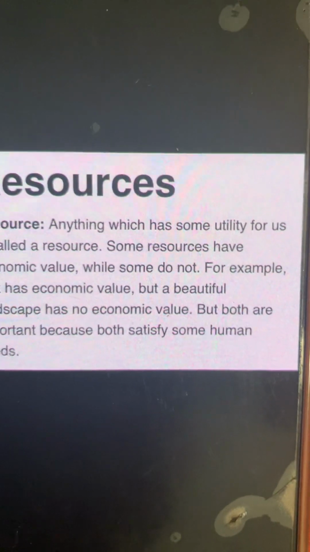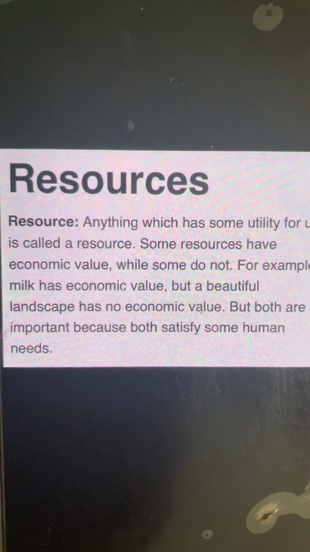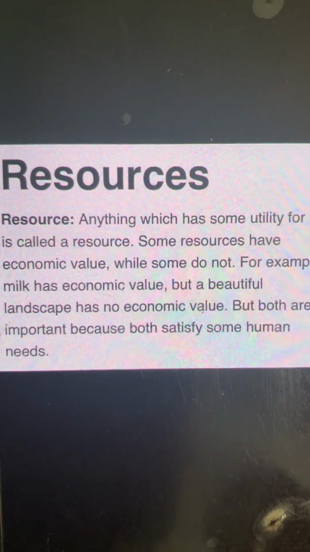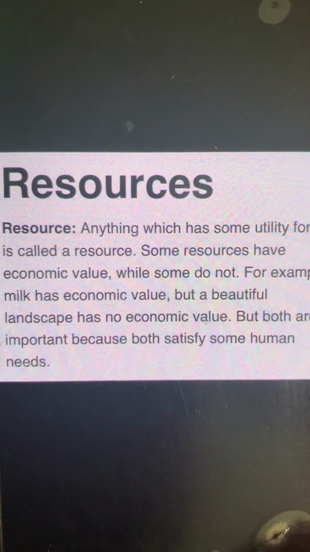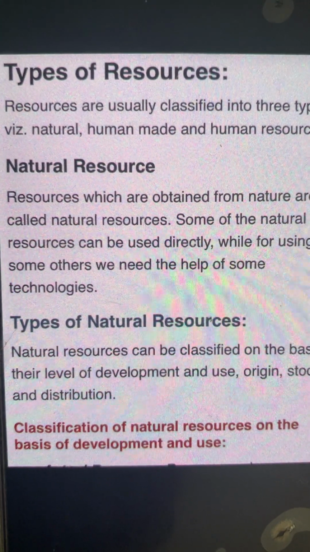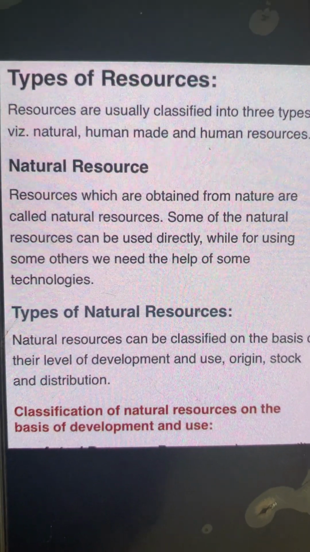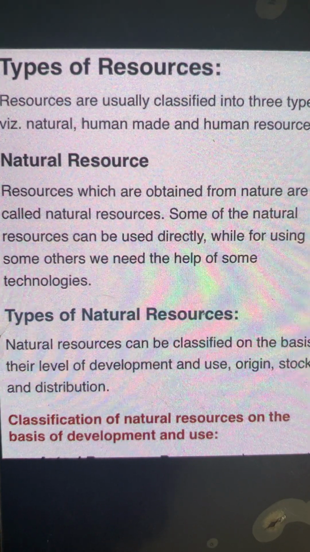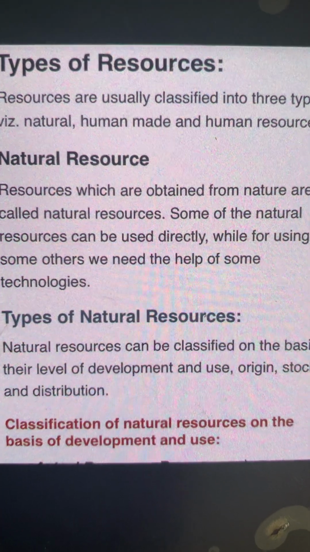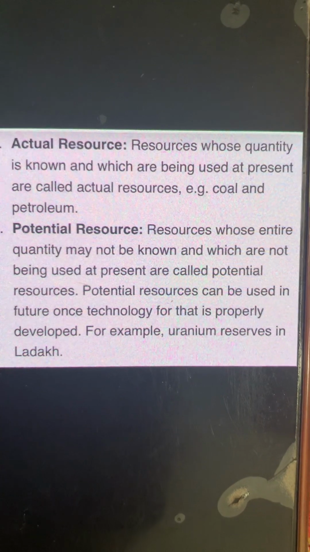Now, first we try to understand the definition of resources. As I already have explained, resources is something which we use, which is of value and which is of utility. Now let's see the types of resources. The types of resources are natural resources and human resources. So first we'll be going through types of natural resources. Then the classification of natural resources on the basis of development and use. So that will be the actual resources and the potential resources.